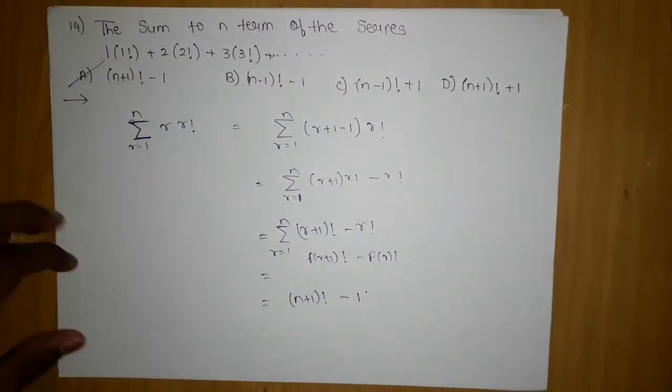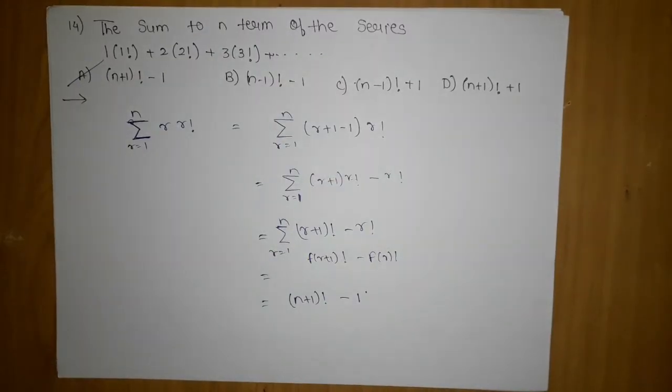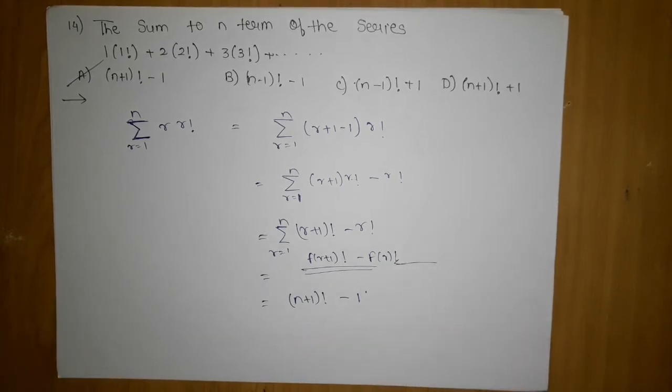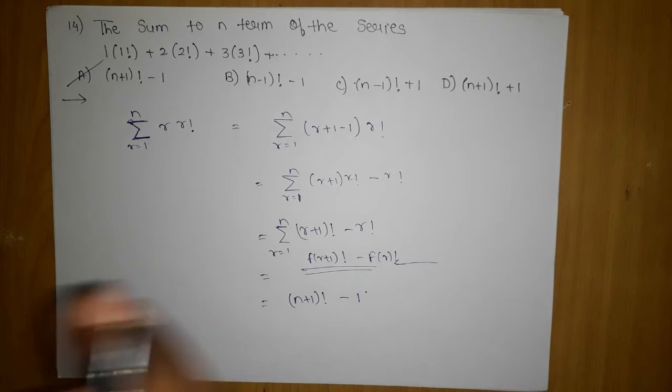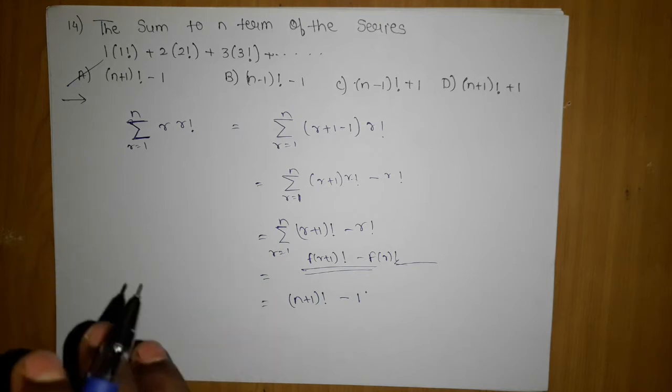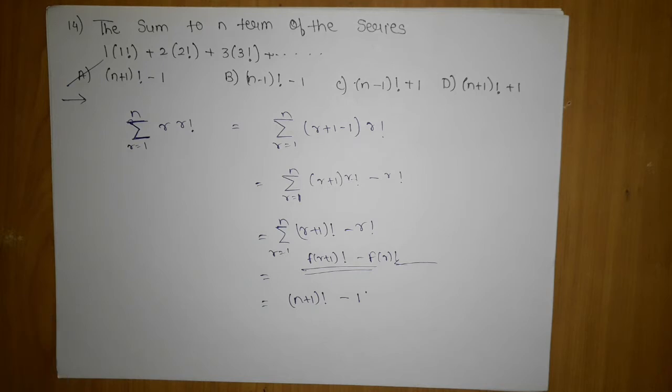Till now we have come across more than 500 to 600 questions, and I have kept this thing of telescopic series. Many teachers teach opening the series and checking whether the terms are cancelling out. Why do those heavy tasks when you can easily substitute and get the answer? So never do those types of things. Just substitute the lower value and the higher value and you get your answer.